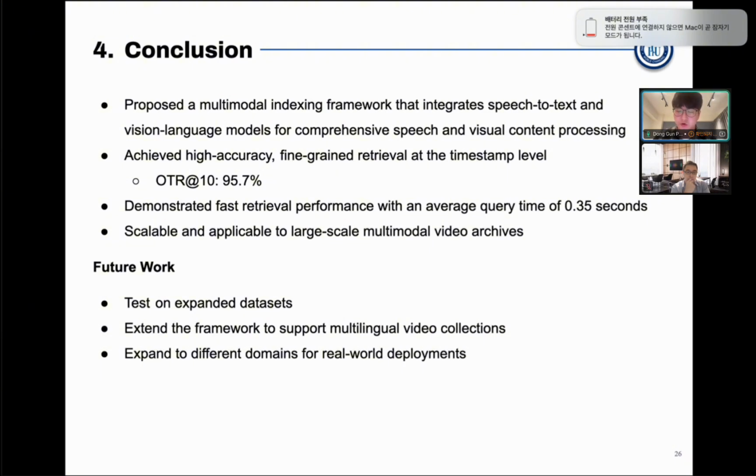Future work that we are working on would be to test on expanded datasets, as we have over 300 videos as of now, to extend the framework to support multilingual video collections instead of just single languages, and to expand to different domains for real-world deployments.